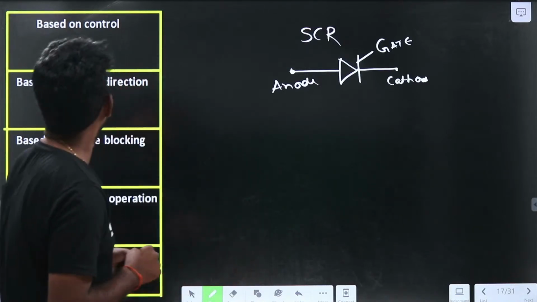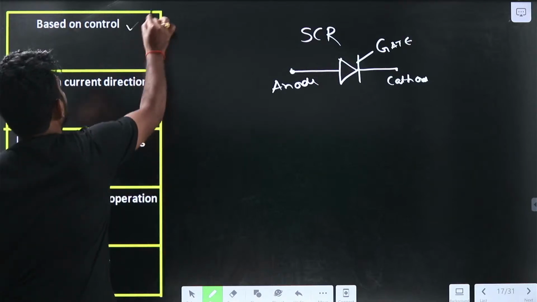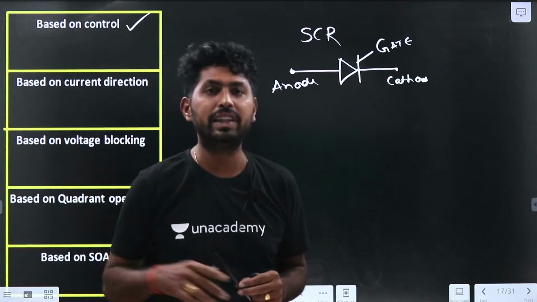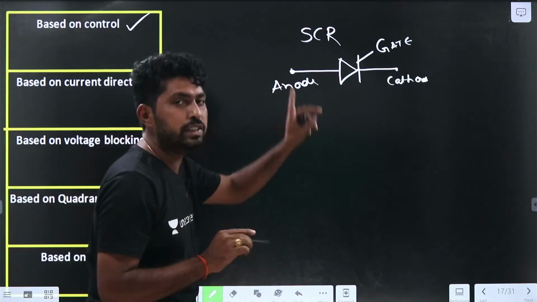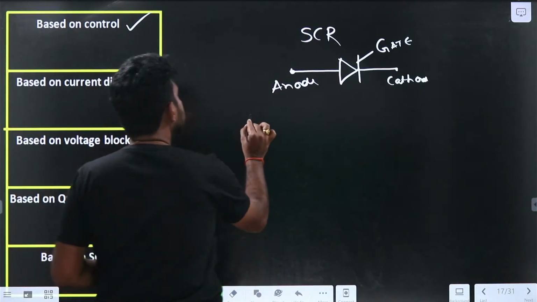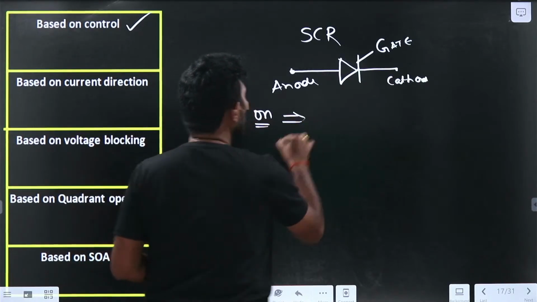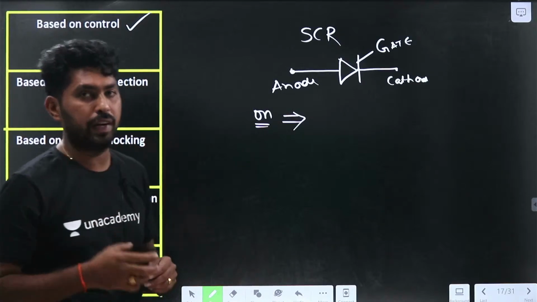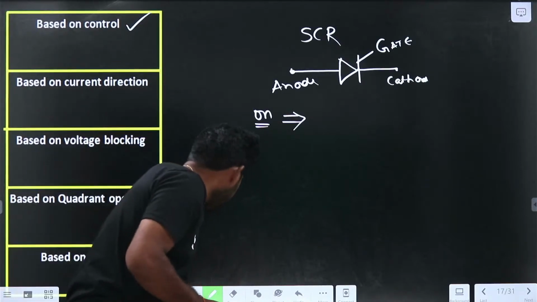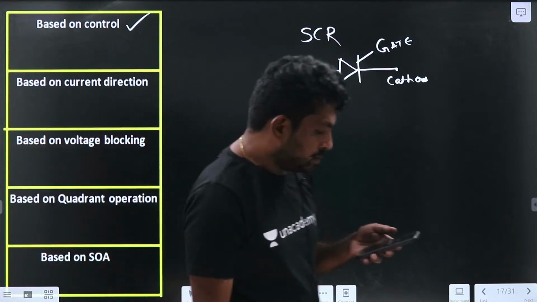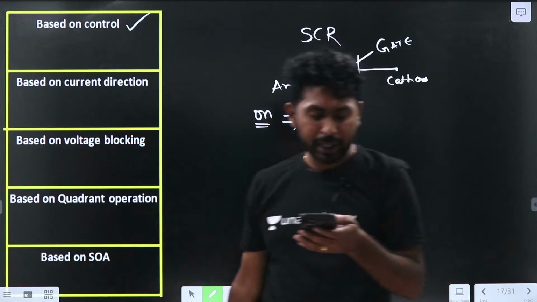Now, let us discuss based on the control. When will the SCR be turned on? It has the control signal, right? So to turn on the SCR, what are all the conditions that should be satisfied? If anybody knows, you can answer.